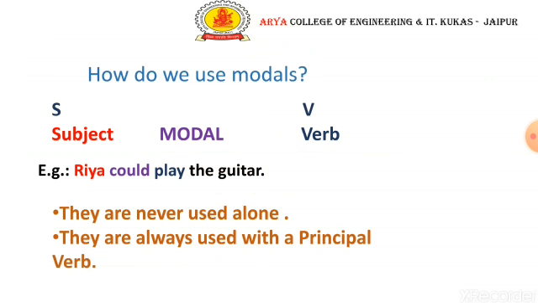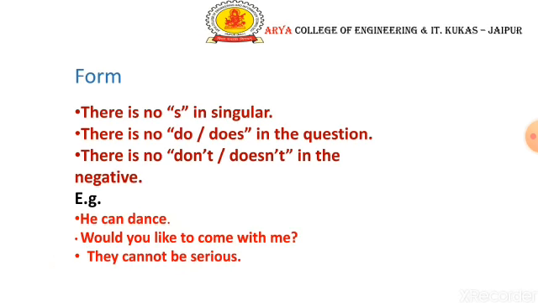How do we use modals? They are never used alone. They are always used with a principal verb. Like in this sentence, you can see Ria could play the guitar. Ria here is the subject, could is the modal, and the verb is play. So you are seeing that after the modal, there is a verb. They are always used with a principal verb. You cannot use a modal singularly. So this is how we can use a modal.